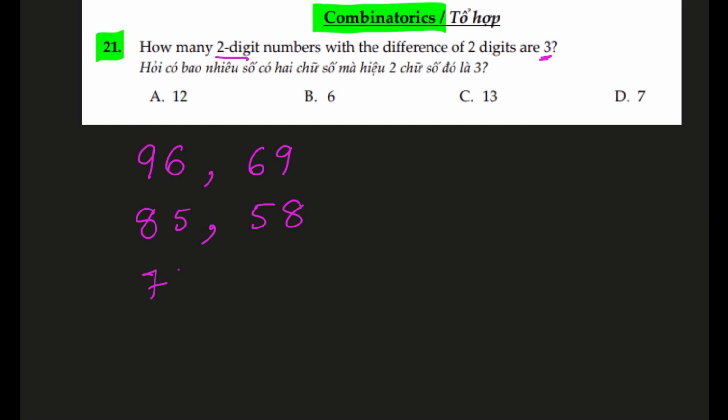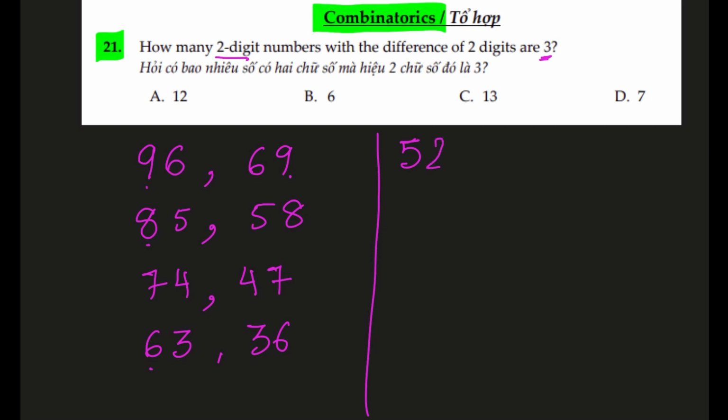Again, starting with 7, we can have 4, or 47. Now starting with 6, again we can go with 3 to maintain a difference of 3, 63 or 36. Let's go to the next column and start with 5 to again have a difference of 3, so 52, and also 25. And now we can go to 4.